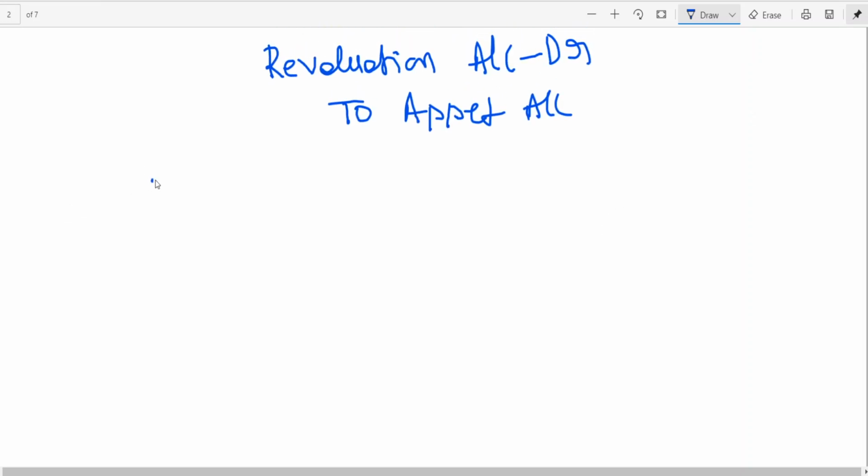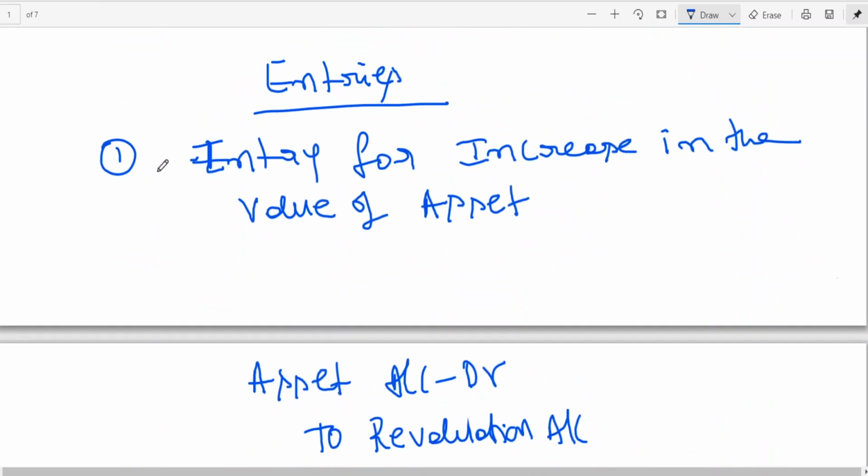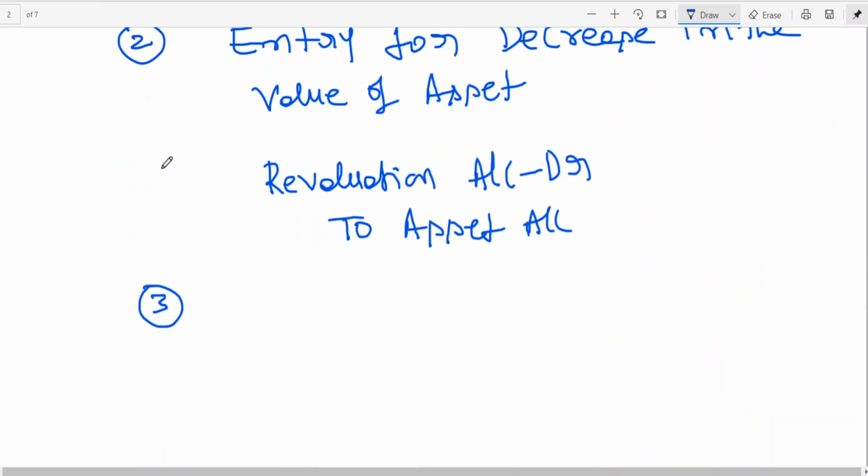And third point: entry for increase in the value of liability.